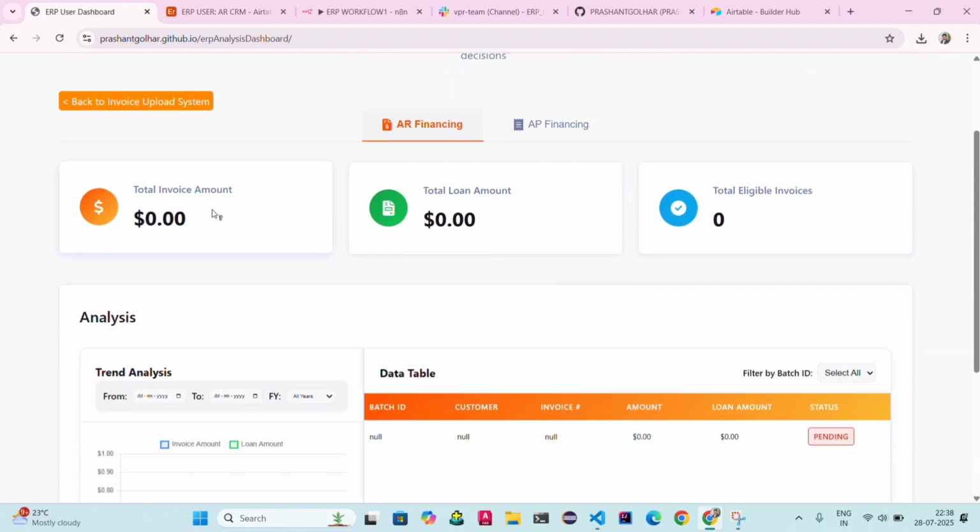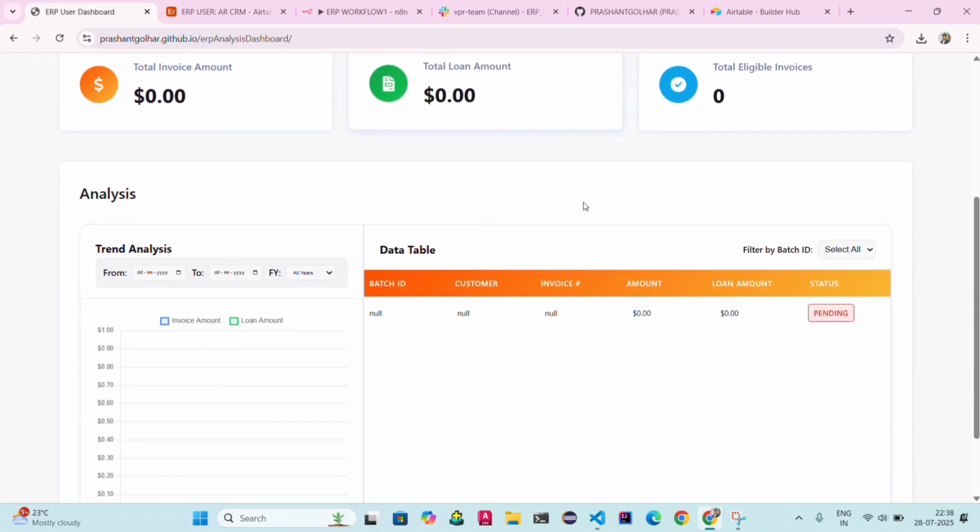Here the ERP user is able to see total invoice amount, total loan amount, and total eligible invoices. This is nothing but the active invoices which are available in their Airtable. And the ERP user can also analyze the data. Here you can see filter by batch ID. Data is uploaded in batches, so if the user wants to check in which batch which data is available or not, they can see it here.